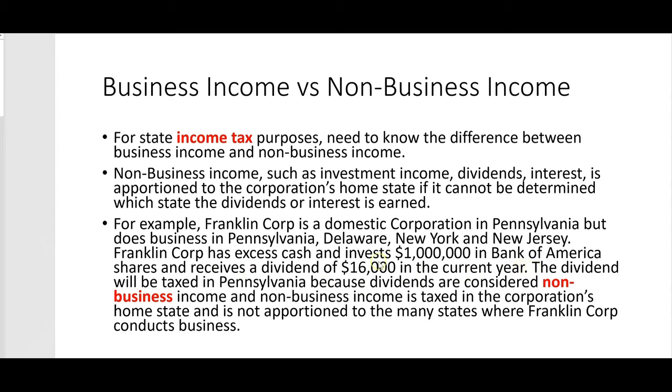Well, the dividend will be taxed in Pennsylvania only, because dividends are considered non-business income, and non-business income is taxed in the corporation's home state and is not apportioned to the many states where Franklin Corp conducts business. So New Jersey, New York, Delaware, they won't be able to tax that dividend because it's non-business income. It's not apportioned among the various states.